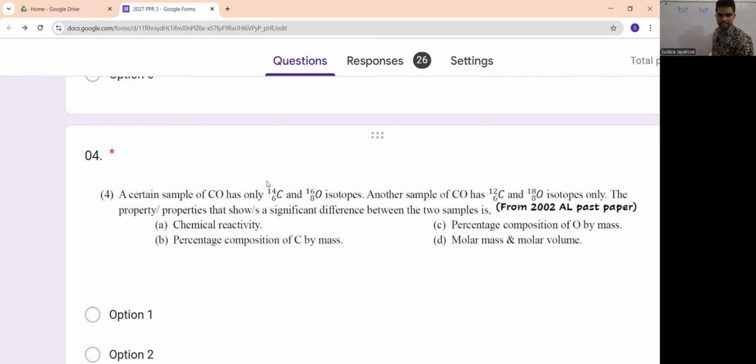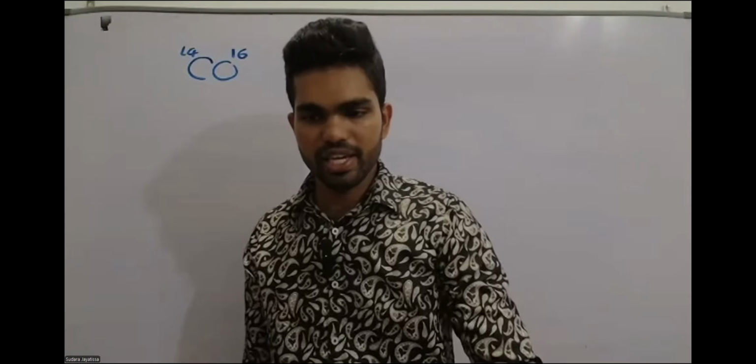Okay, and the properties that show a significant difference between the two samples. The properties are given as chemical reactivity, carbon and oxygen percentages, and molar mass and molar volume. Those are the properties given. So let's explain how they are changing.